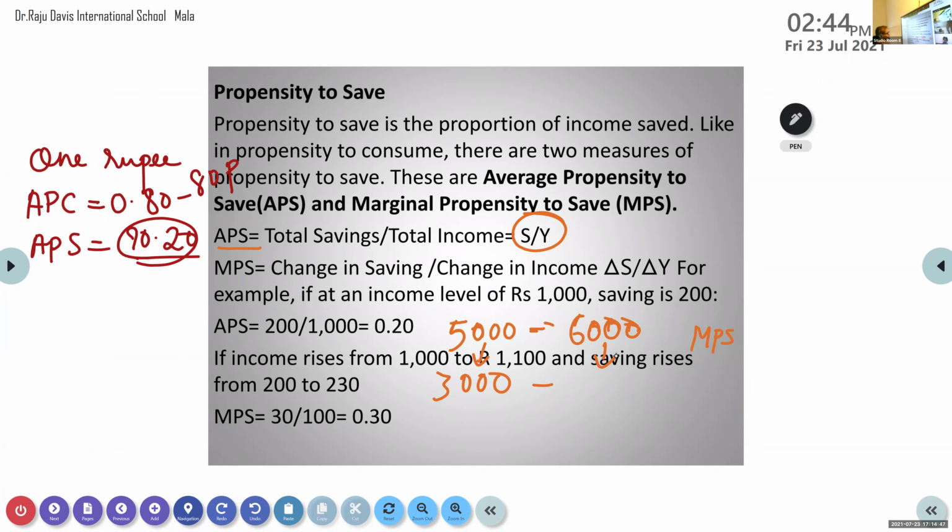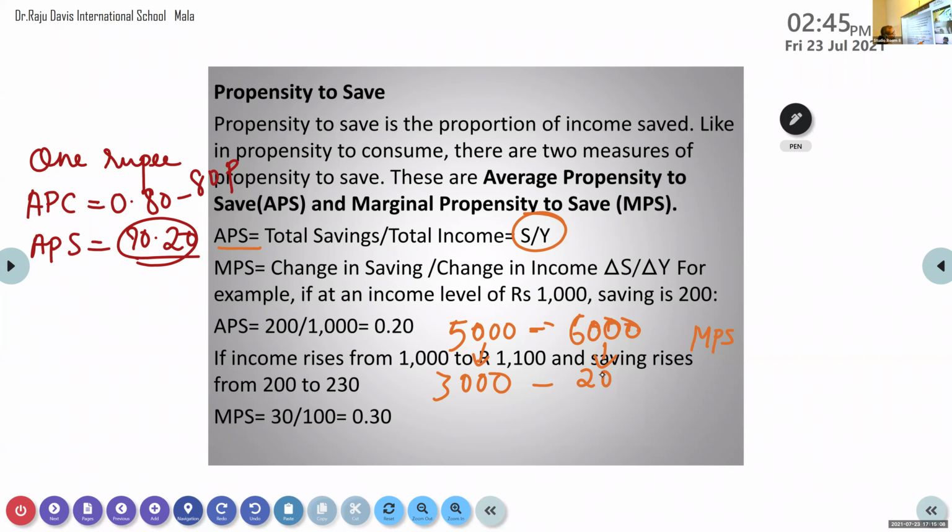If 3000 is the consumption, what is the saving there? 2000. Okay, now what happened? Income increased to 6000. There the savings can be 2000.